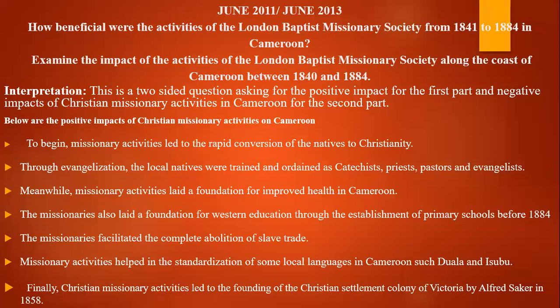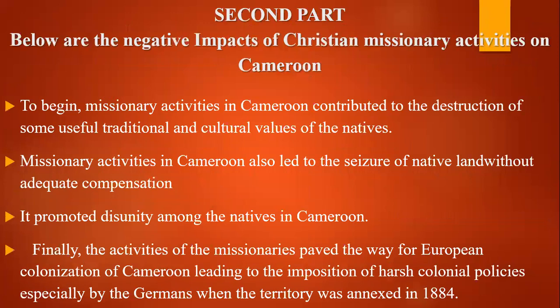So the first part of this question, you have to give the positive impact or the beneficial part of the Christian missionary activities in Cameroon. And the second part, you give the negative impact or how the activities were not beneficial. For example, missionary activities in Cameroon contributed to the destruction of some useful traditional and cultural values of the natives.